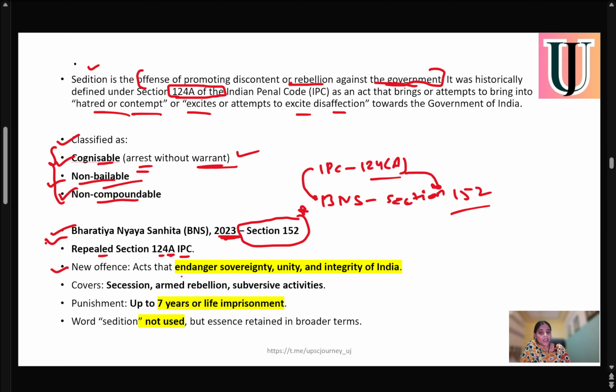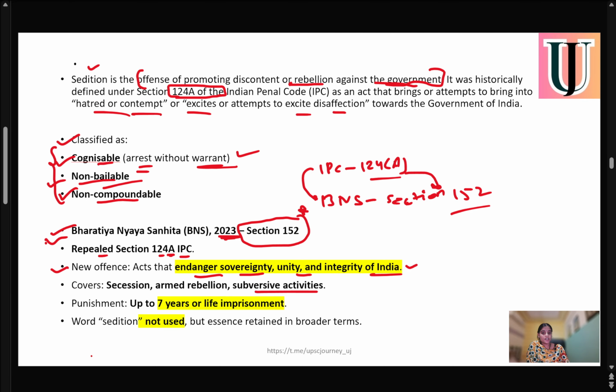Because of the existence of BNS, section 124A of IPC has been repealed. In BNS there is no direct use of the word sedition, but if an act endangers the sovereignty, unity and integrity of the country, then it will be considered an offense. Again, it covers secession, armed rebellion and subversive activities. It means if you are performing any activity which is rebellious in nature and damages the integrity of the nation, you will be charged